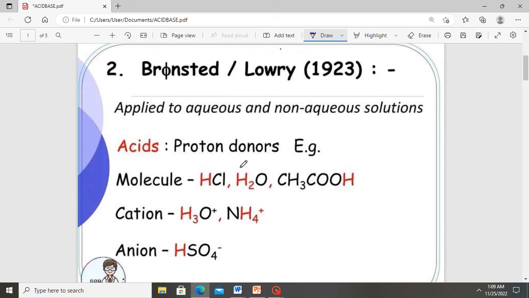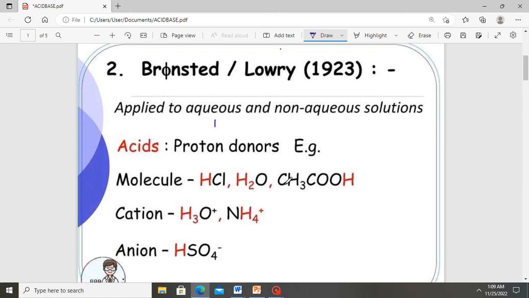Once again, a water molecule itself can donate a proton in a solution to form H plus and a hydroxide ion. So a water molecule qualifies to be called an acid according to Bronsted Lowry.